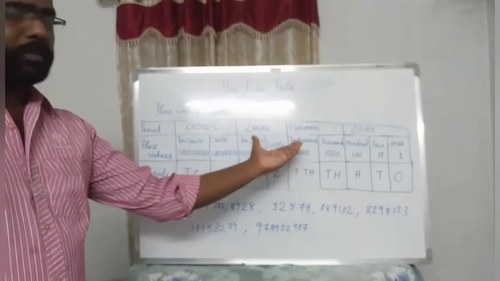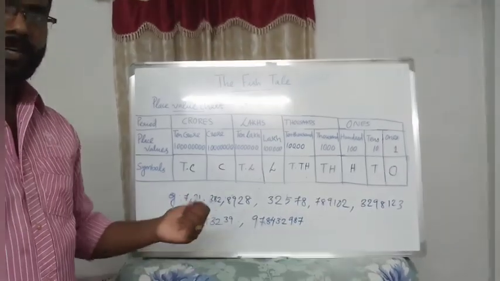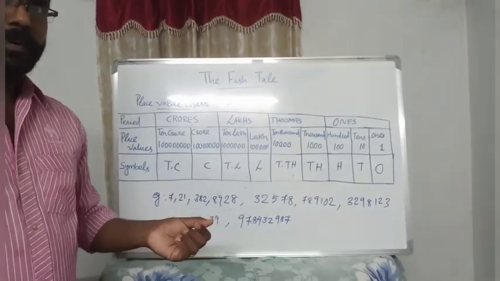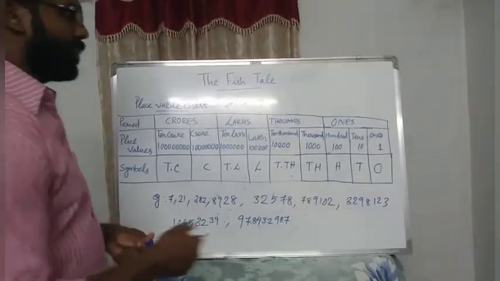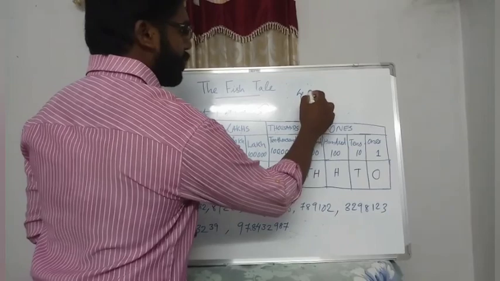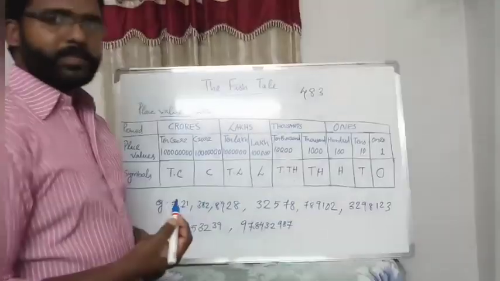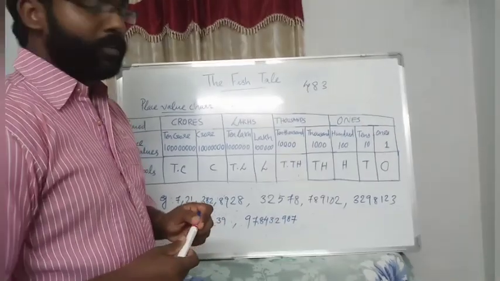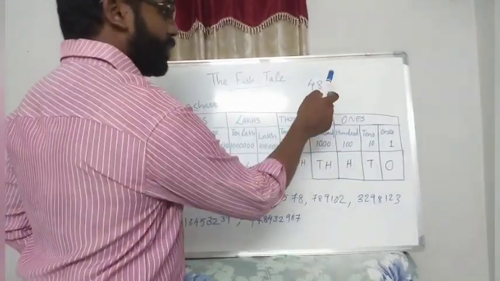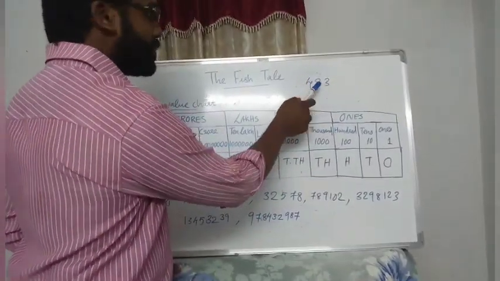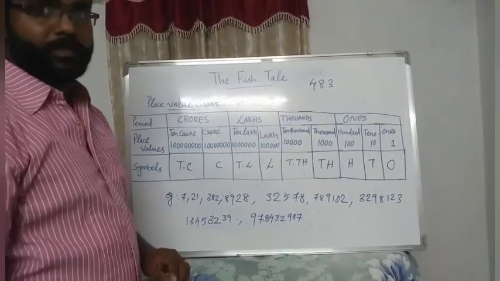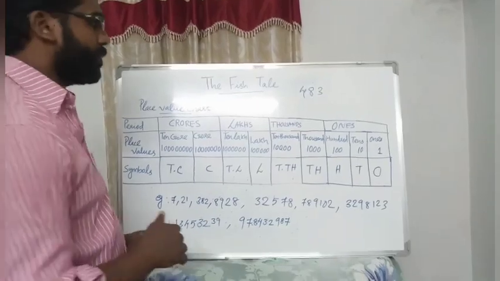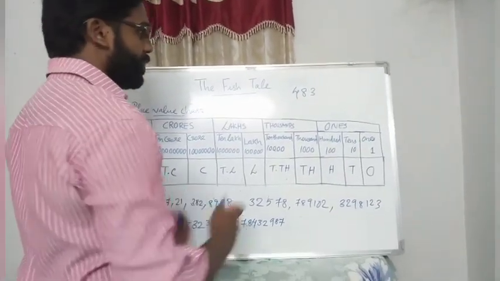First we look at the place value chart. You know when you count a number, you count from the right. For example, how will you read this? How will you count from there? Count from here: ones, tens, hundreds. We always count from the right part of that number. So how will you read this?